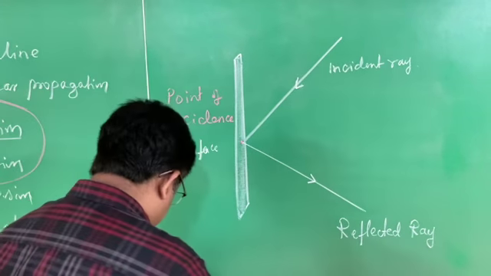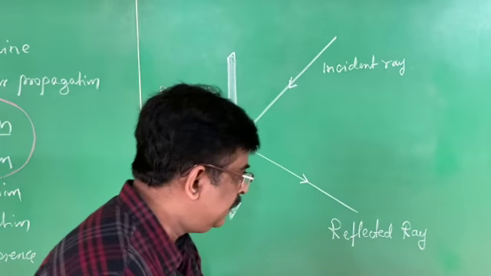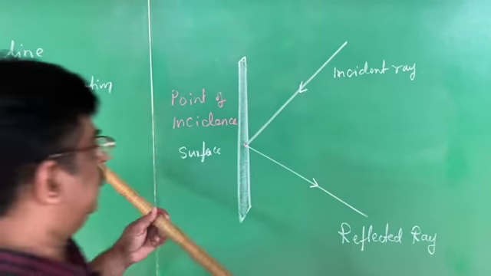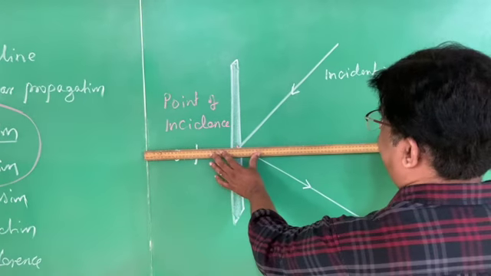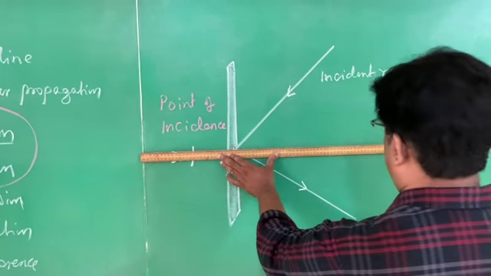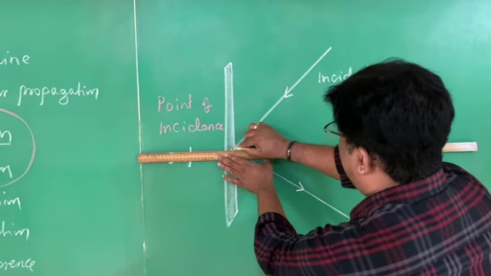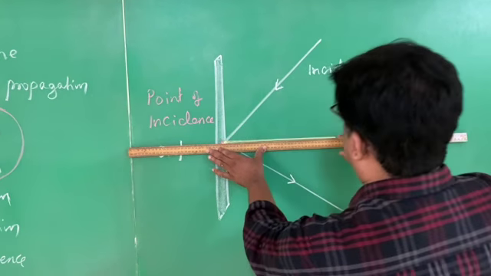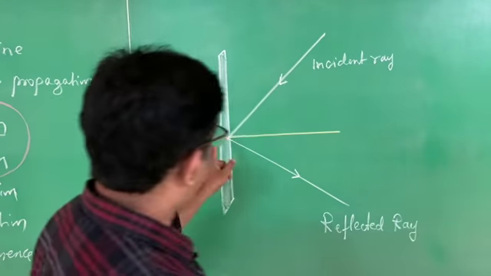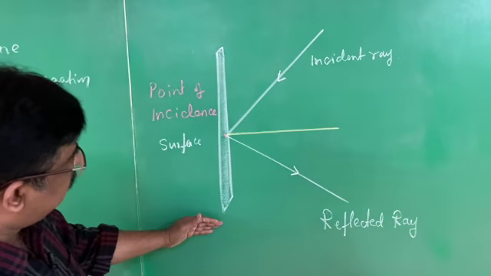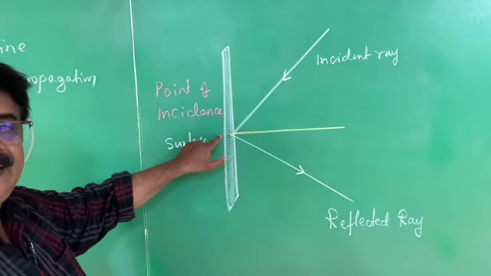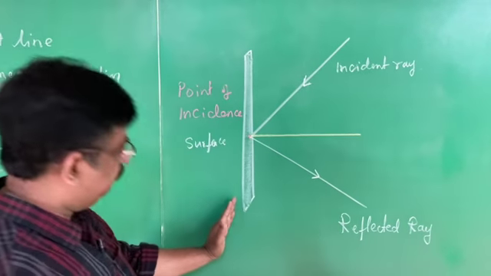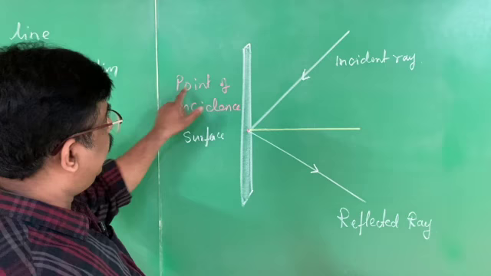At that point of incidence, to the surface, I draw a line perpendicular to the surface at the point of incidence. The yellow color line which is perpendicular to the surface, at the point of incidence.